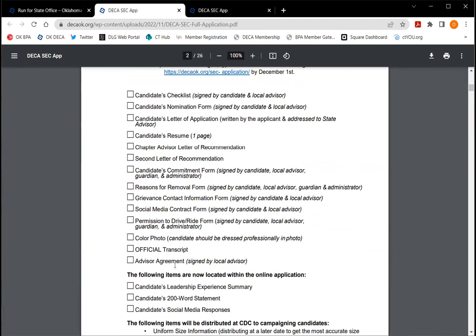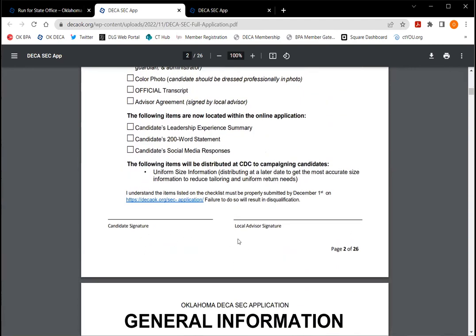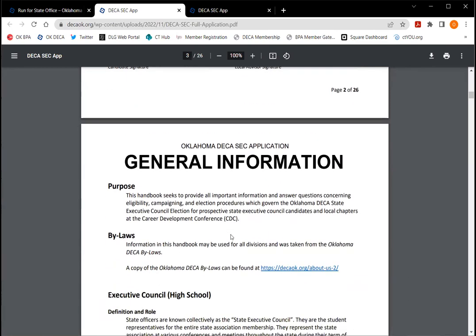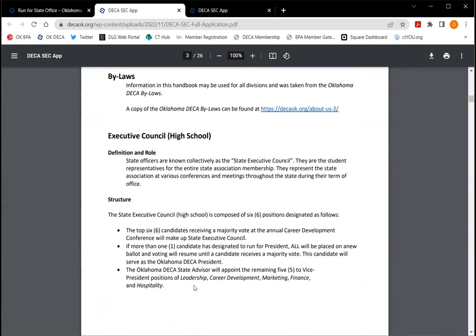You do need to include this in the forms that you submit. Okay, so we have our first set of signatures here. Anything that says candidate signature is where you, as the potential candidate, sign. Your local advisor will be signing a lot on this document as well. Okay, so this goes through kind of what we do as a state executive council, the roles.